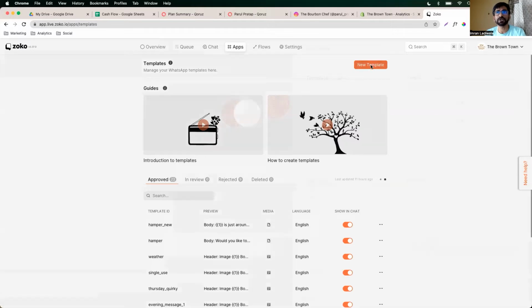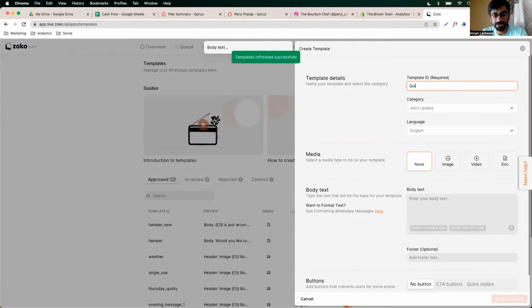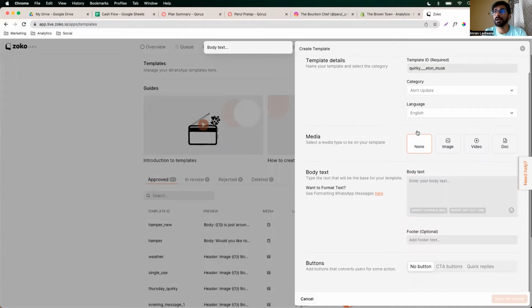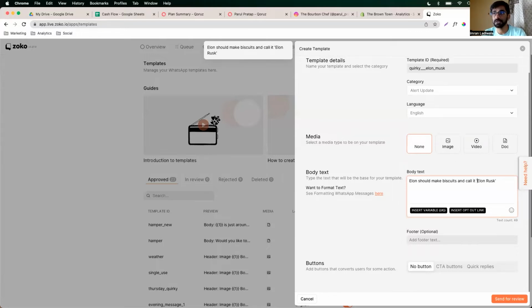So you go in templates, you create a new template. Over here, let's just say quirky Elon Musk. And over here, let's copy that exact message. I'm going to tweak that message. The original message is: Elon should make biscuits and call it Elon Musk. I'm going to change this a bit to make it quirky.